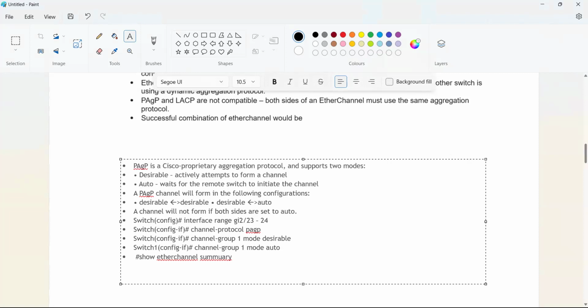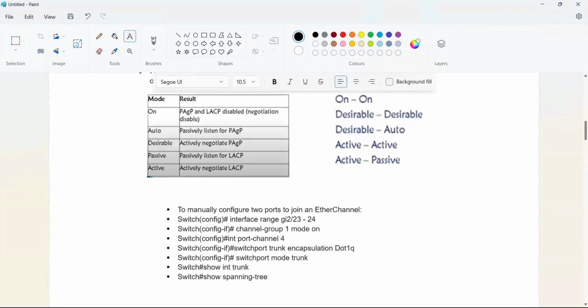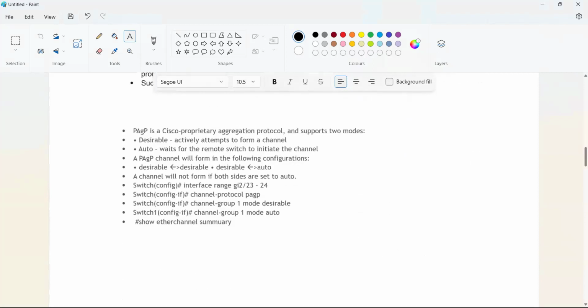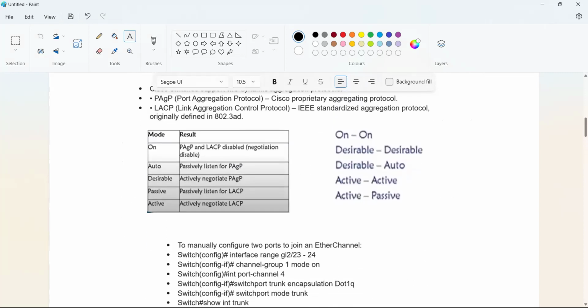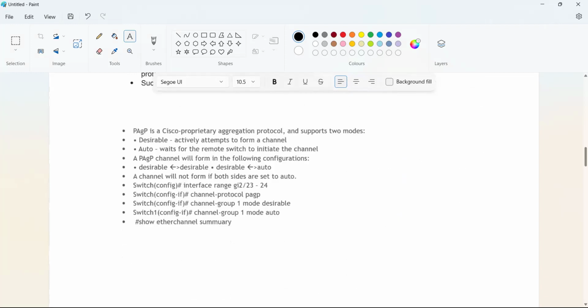PAgP is a Cisco proprietary aggregation protocol and supports two modes. Desirable actively attempts to form a channel. Whenever one side is desirable and the other auto, it successfully forms the channel. Otherwise it doesn't. Auto waits for the remote switch to initiate the channel. If one side is auto, it will wait for the channel, and if the other side is desirable, then only will the channel happen. Otherwise it won't happen. A PAgP channel will be formed in the following configuration. Desirable